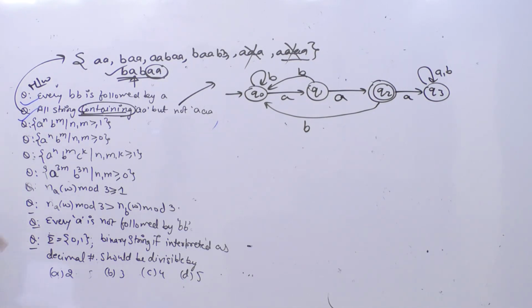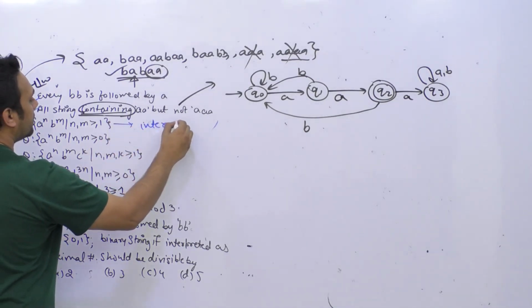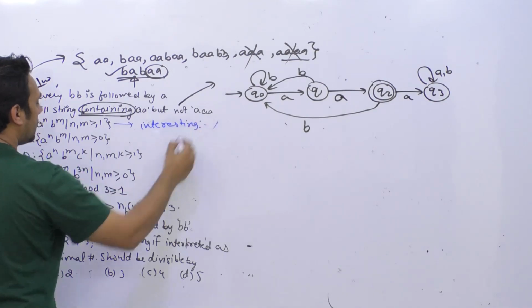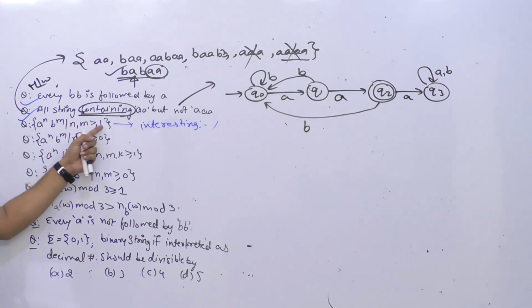Next example is a raised to power n, b raised to power m such that n comma m is greater than or equal to 1. Now this problem is interesting. Why this problem is interesting is because what we are trying to say is that in the beginning of the string we should have only a's and then we should have only b's, and a can be greater than 1 and b can also be greater than 1.